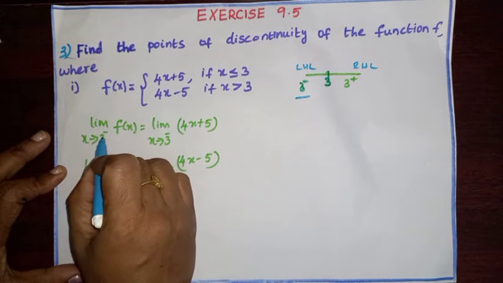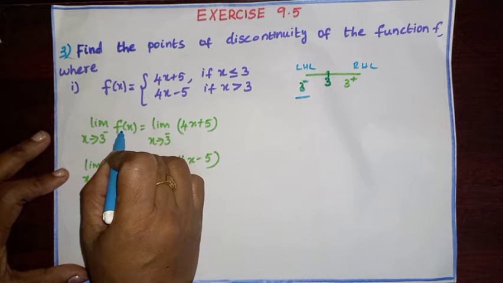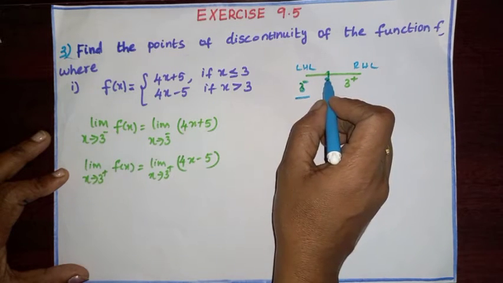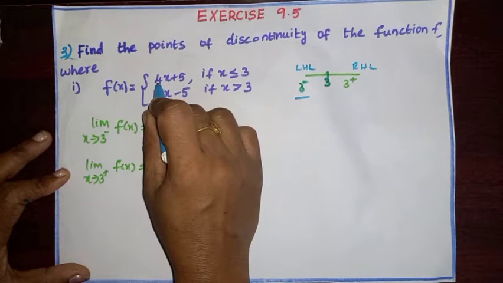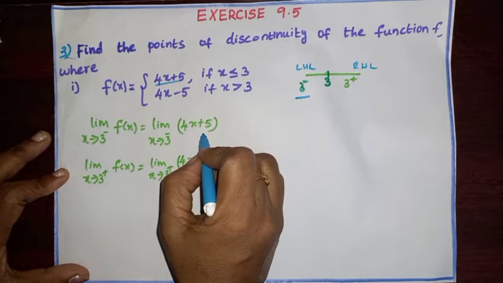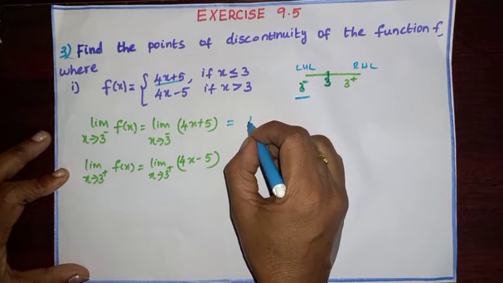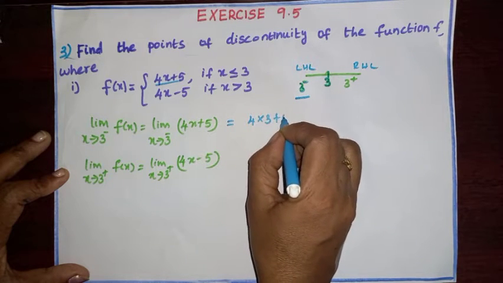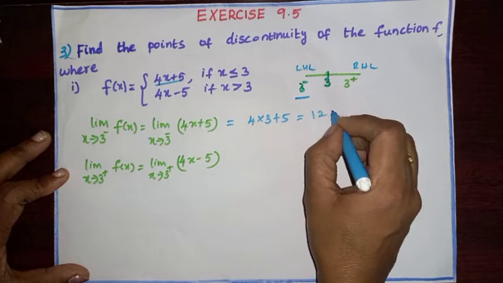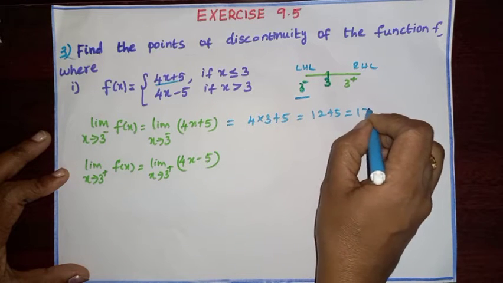First we are going to check the left hand limit. Limit x tends to 3 negative f of x. 3 negative means less than 3. Less than 3, the function is 4x plus 5. Now in the place of x, we substitute 3. 4 into 3 plus 5. 4 threes are 12. 12 plus 5 is equal to 17.